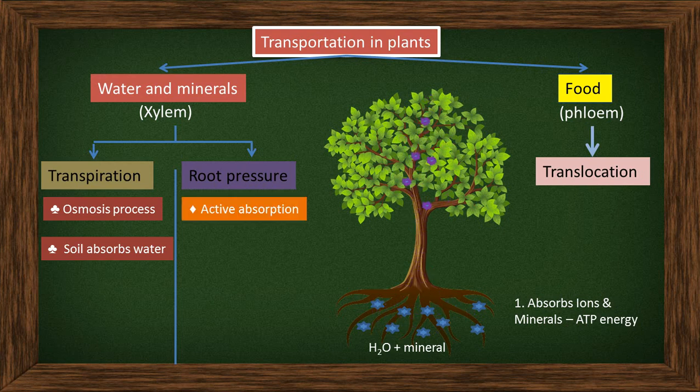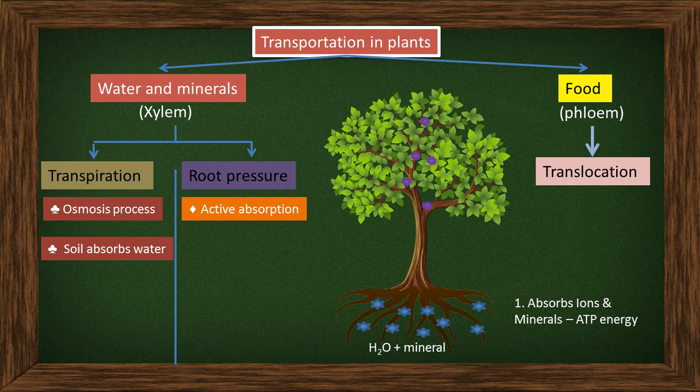When it is absorbing ions and minerals with the help of ATP energy, we call it active absorption. When it is absorbing only ions and minerals from the soil and they are passed from the root to all parts of the plant body with the help of ATP energy, we call it active absorption.